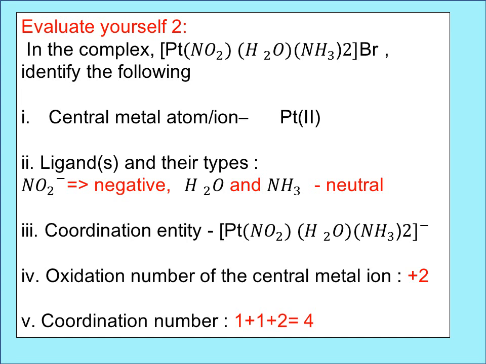What is the oxidation number of the central metal ion? It is plus 2. Coordination number: how many ligands are present? NO2, it is 1. H2O, it is also 1. Ammonia, it is 2. So 1 plus 1 plus 2, it is 4. The coordination number is 4.